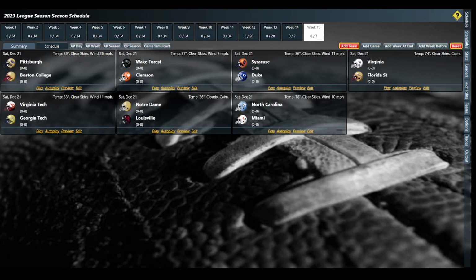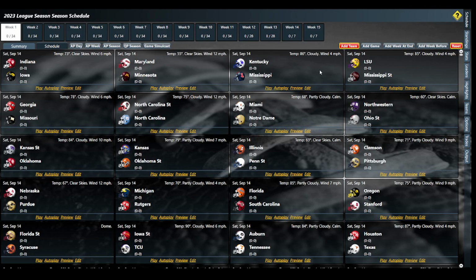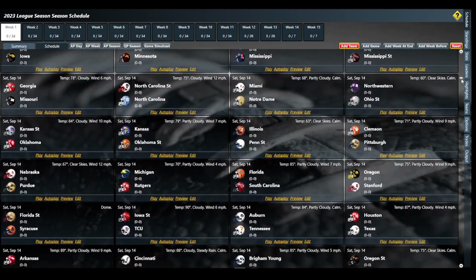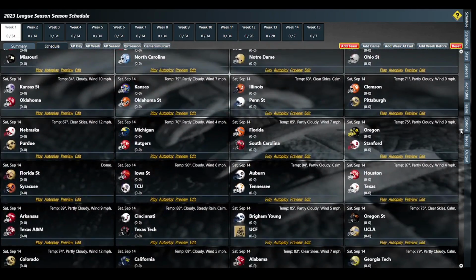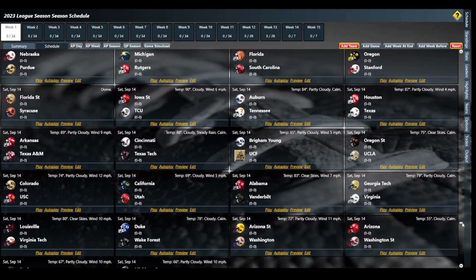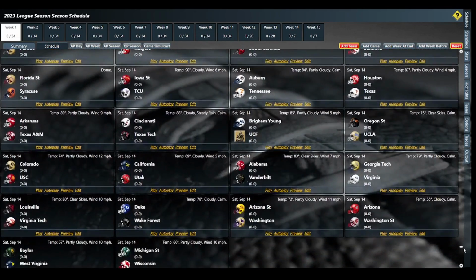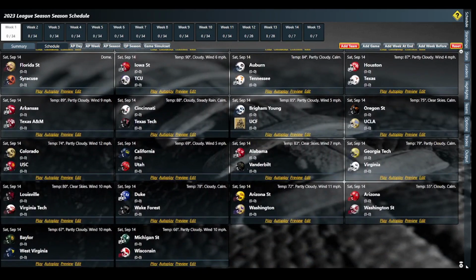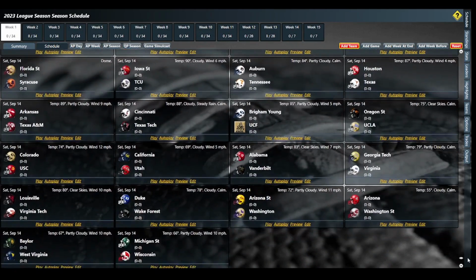Everyone plays each other one time, which is a big thing about college football now. Not everyone in the conference plays each other because the conference is so big that you can't do it that way, unless you do it this way, where you get rid of all the out of conference games. The bad thing about this is you're not getting some of the rivalry games, like Clemson, South Carolina, Florida, Florida State, some of those things. But it's a cool way to play these things.